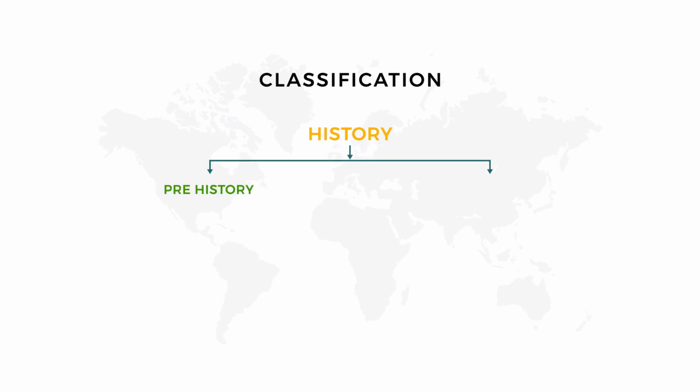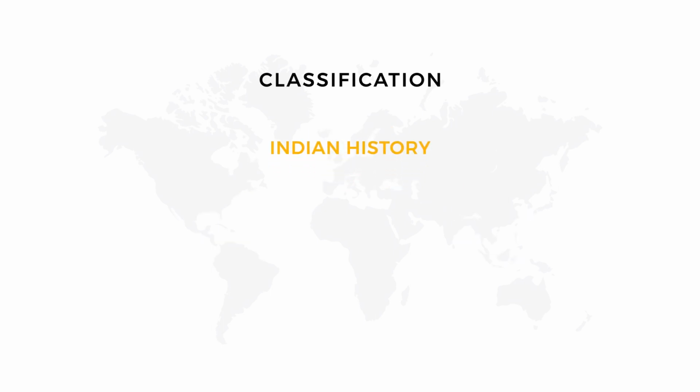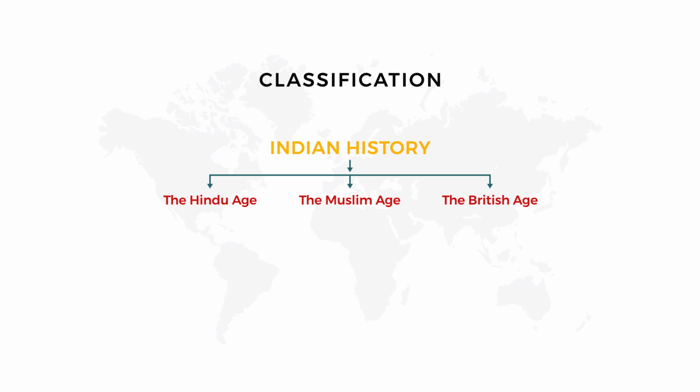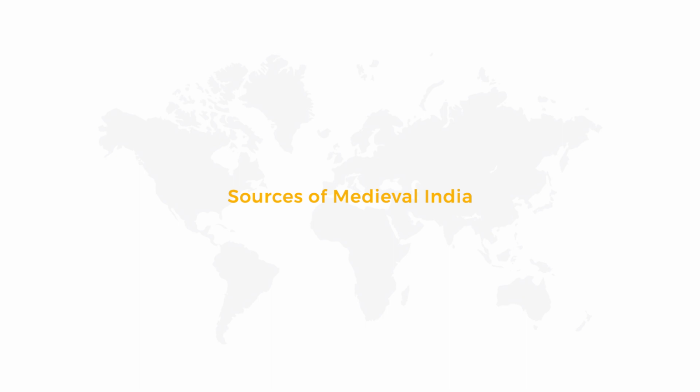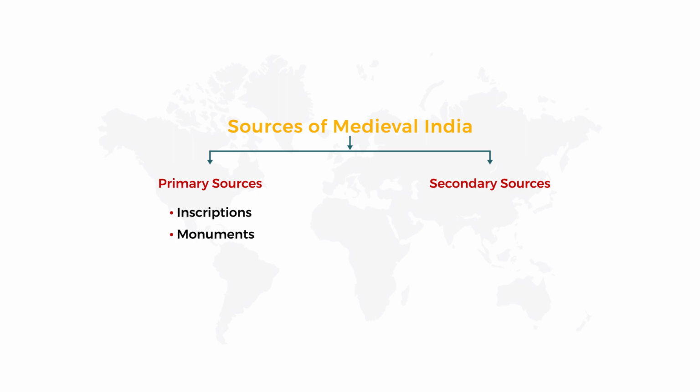And next, what have we learned? Classification of history. How has history been classified? First it was classified as Hindu age, Muslim age and British age. Later on it changed to ancient period, medieval period and modern period. Now we are learning about sources of the medieval period of India. In that we learned two sources, primary sources and secondary sources. We learned about inscriptions and monuments alone in this session, isn't it?